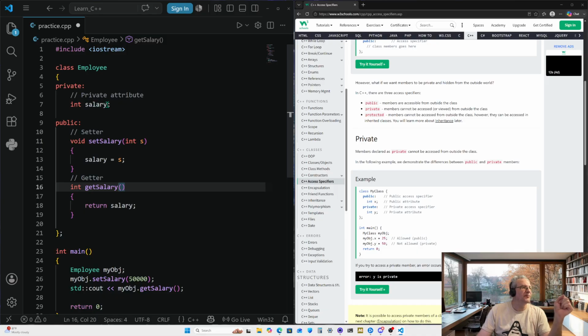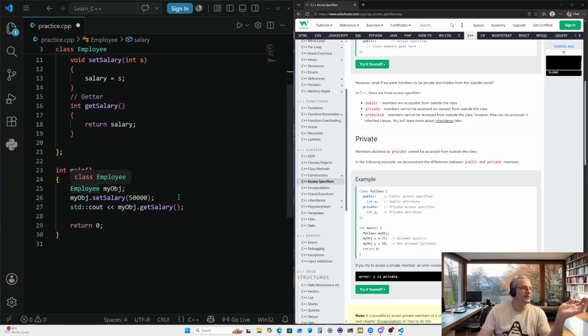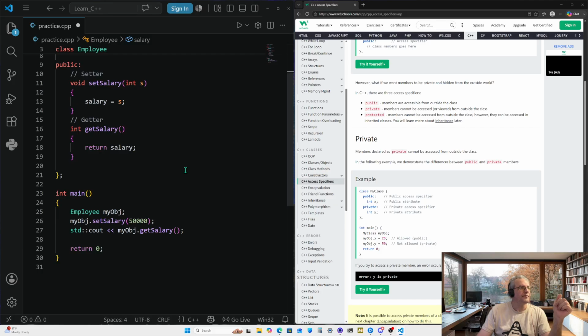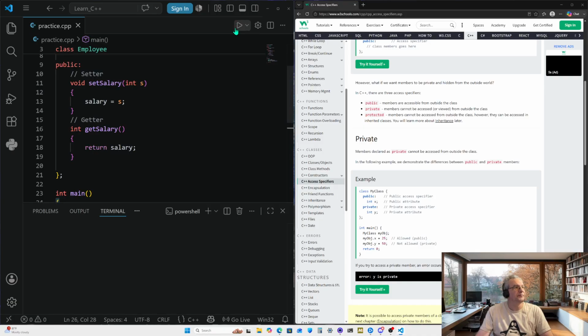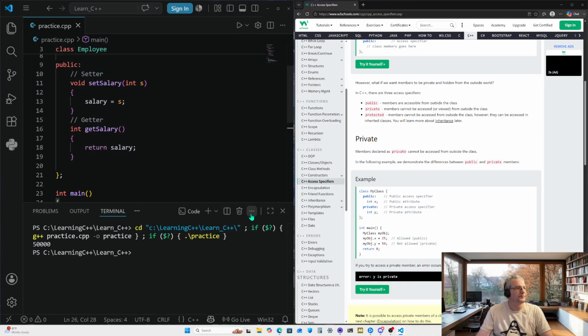Now, why have this set in private? Because we don't want to change the fact that salary is an actual integer. This declaration right here is set and nobody can change it. Nobody can add anything else to it, change it, whatnot. If you were to get in here and be able to change this, even though we've done it out here, to a default value of 100,000, then that would potentially change this down here. But in the output right now, we should be printing out 50,000. Let's go ahead and save it real quick, run it, and it's set to 50,000.